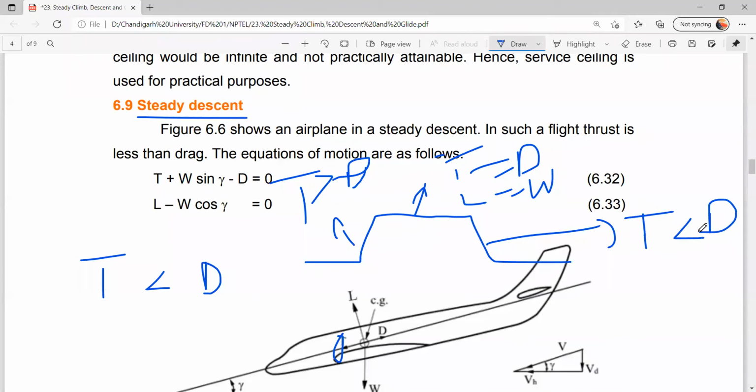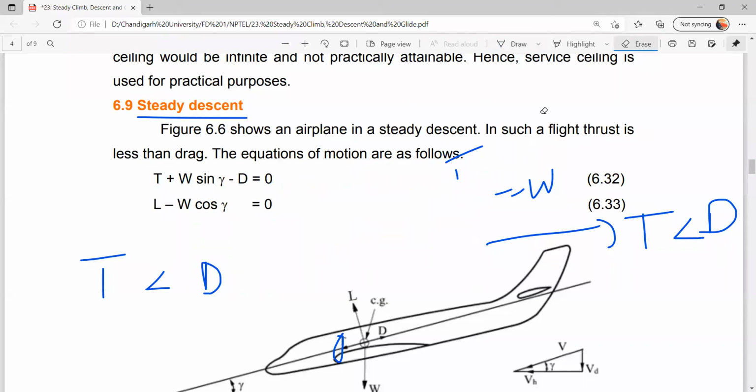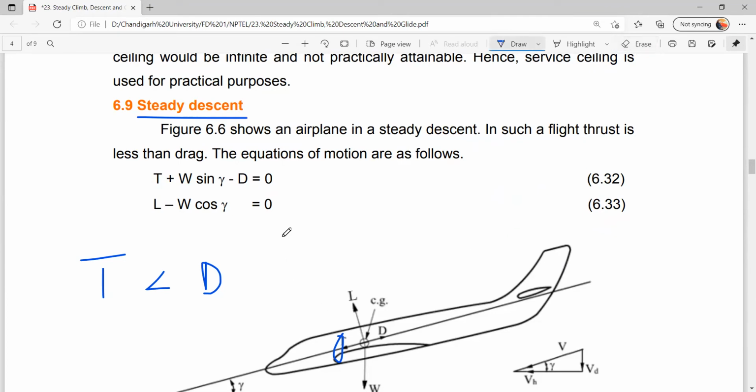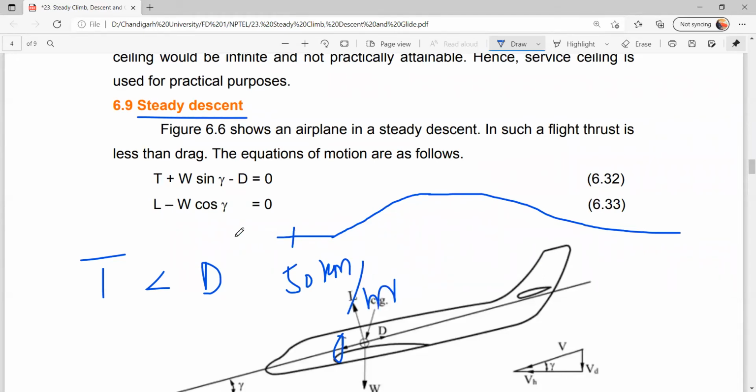Let me explain in a simple way. Let's consider that we are driving a car. Initially it is a flat surface, and we are going to climb onto an overbridge or flyover. If I am maintaining 50 km per hour on the flat road, and when I climb the flyover I still want to maintain 50 km per hour, what do I have to do?